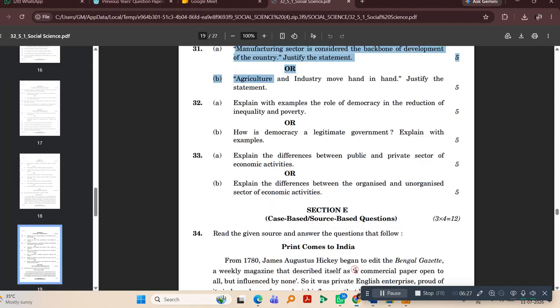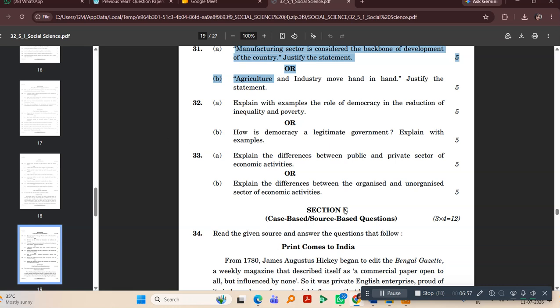Now I am going to discuss the last but not the least question, the 33rd question. This is part A of the 33rd question. Explain the differences between public and private sector of economic activities. And the second option is 33B. Explain the differences between organized and unorganized sector of economic activities.